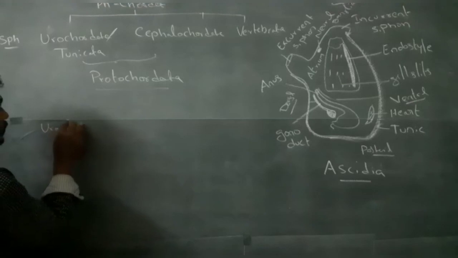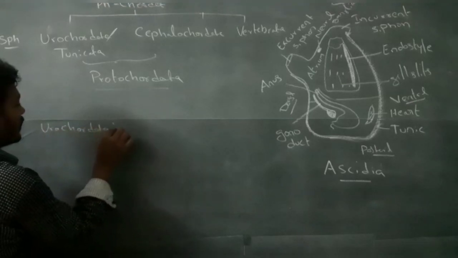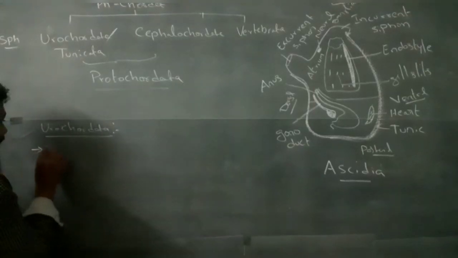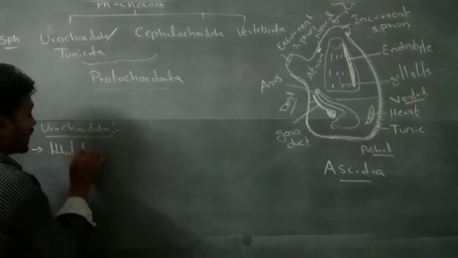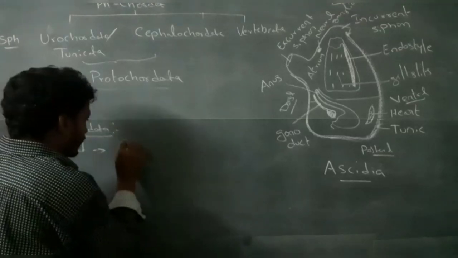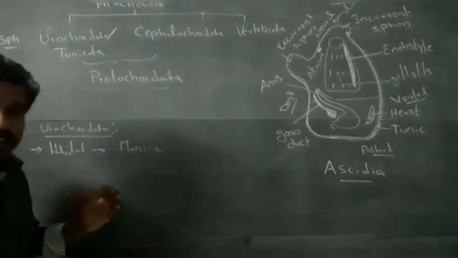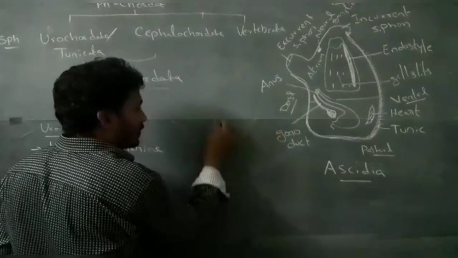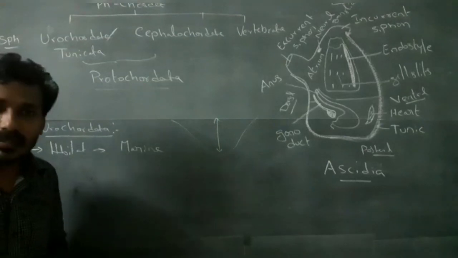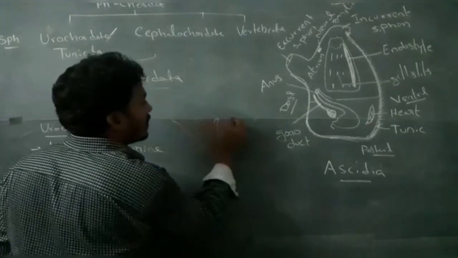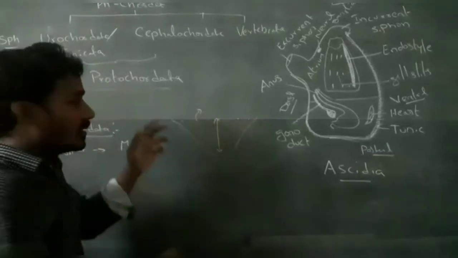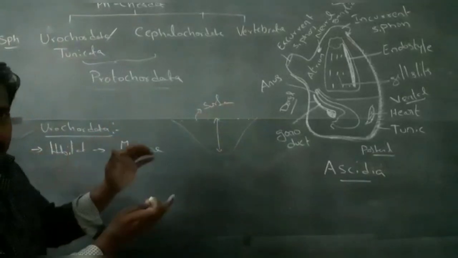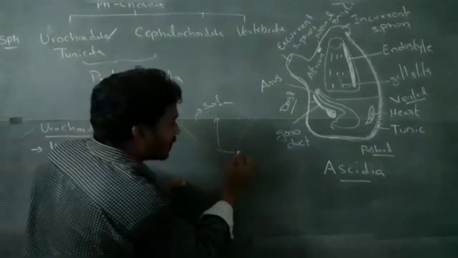Subphylum Urochordata. General characters of Urochordata. Habitat: these are all marine organisms. They extend through all depths of the water. Some are present in the surface area too, and these organisms extend from the surface area to greater depth.